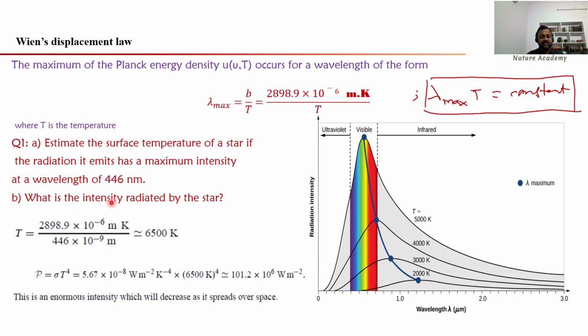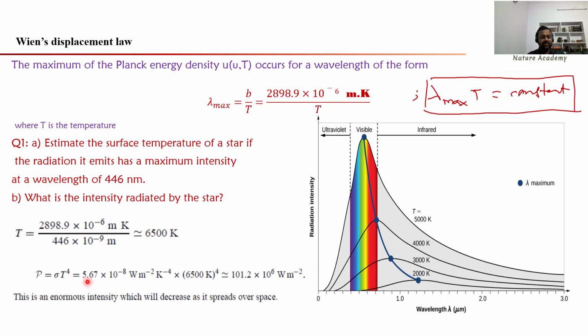Intensity is what? Power by area. And that is A into sigma T power 4. So here, if A is given, that's well and good. Otherwise, I can take A equals 1. I will treat that star as a perfect black body, so sigma T power 4.